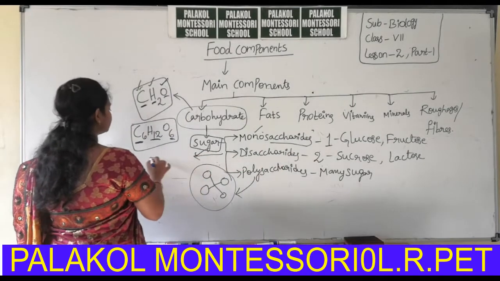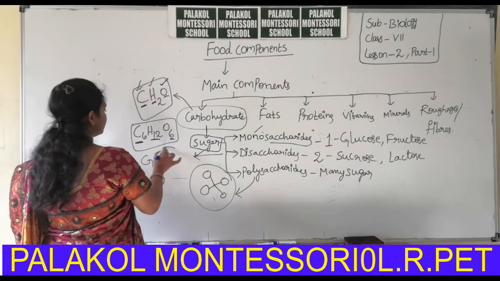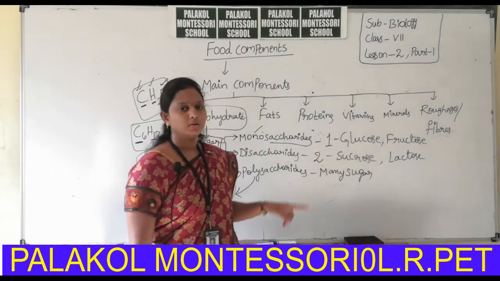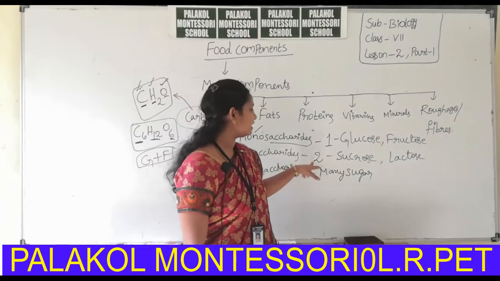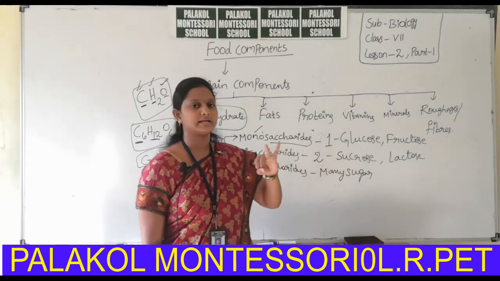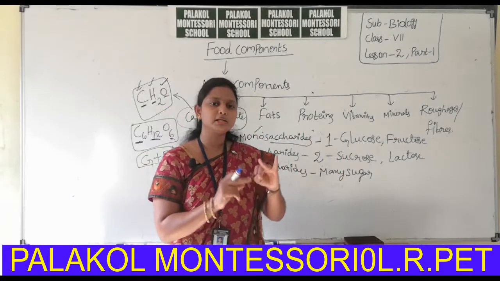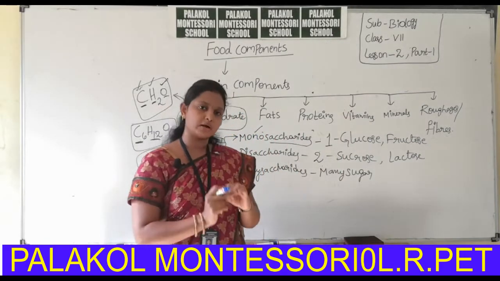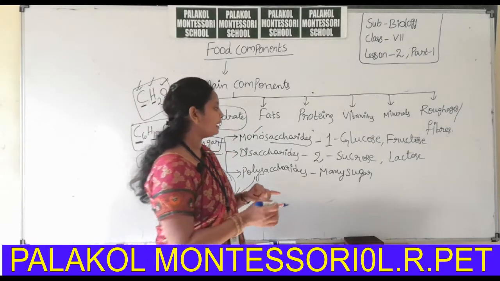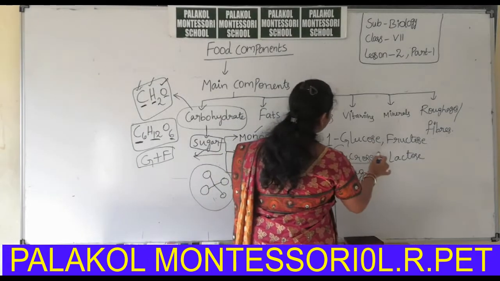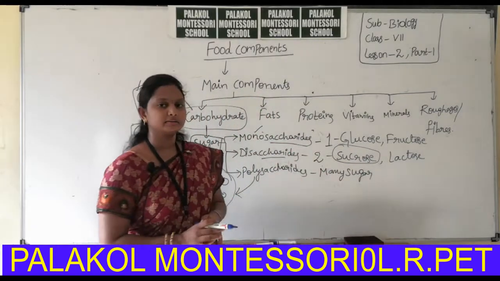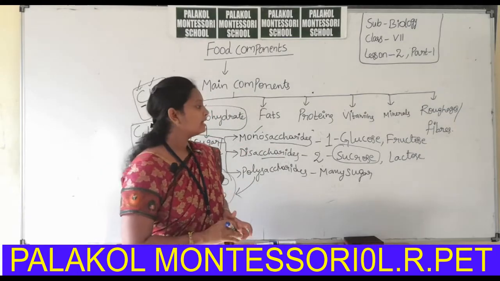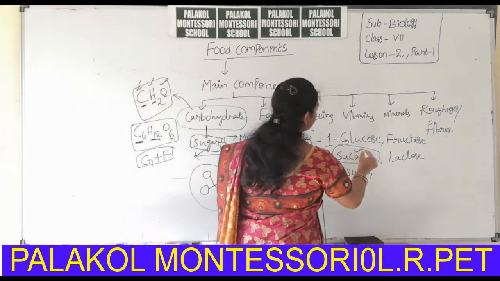Those sugar molecules, glucose plus fructose, combine to form the disaccharide sucrose. I mentioned here disaccharide means 2 sugar molecules are present. What are those 2 sugar molecules? One sugar molecule is glucose, another is fructose. These combine to form the disaccharide sucrose. In making tea or coffee, we use sugar. That sugar is nothing but sucrose.